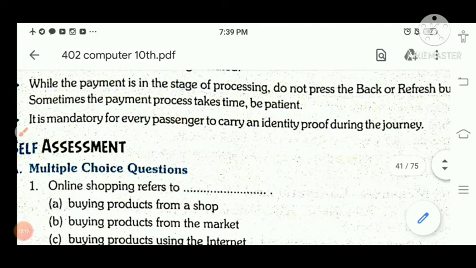Next, it is mandatory for every passenger to carry an identity proof during the journey. We all are aware that during the journey, whether offline or online reservation, in both cases you will carry your ticket along with some ID proof. This is your responsibility.